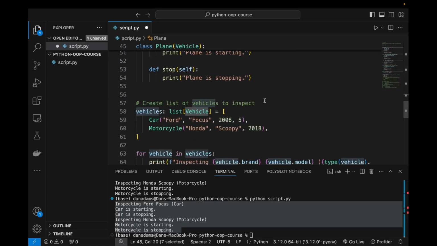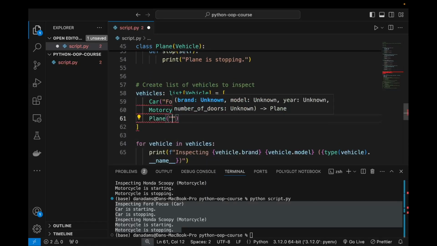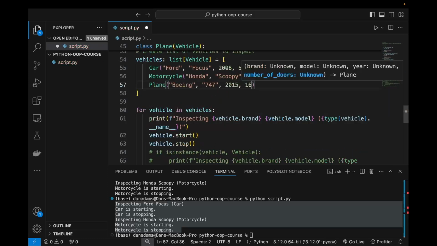Now let's say in our list we add a plane. Okay, and let's see, this can be a Boeing 747, and the year can be 2015, and the number of doors, let's say, is 16.